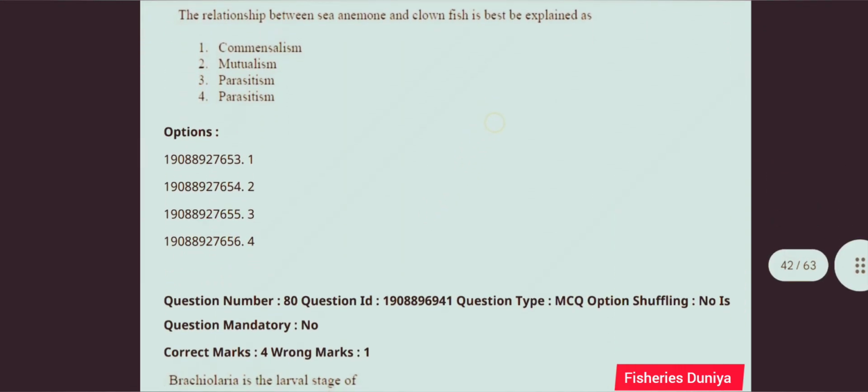Next question, the relationship between sea anemone and clownfish is best exemplified as. So this question is correct answer is option number 2, mutualism. Next question, Brachiolaria is the larval stage of. So this question is correct answer is option number 2, starfish.